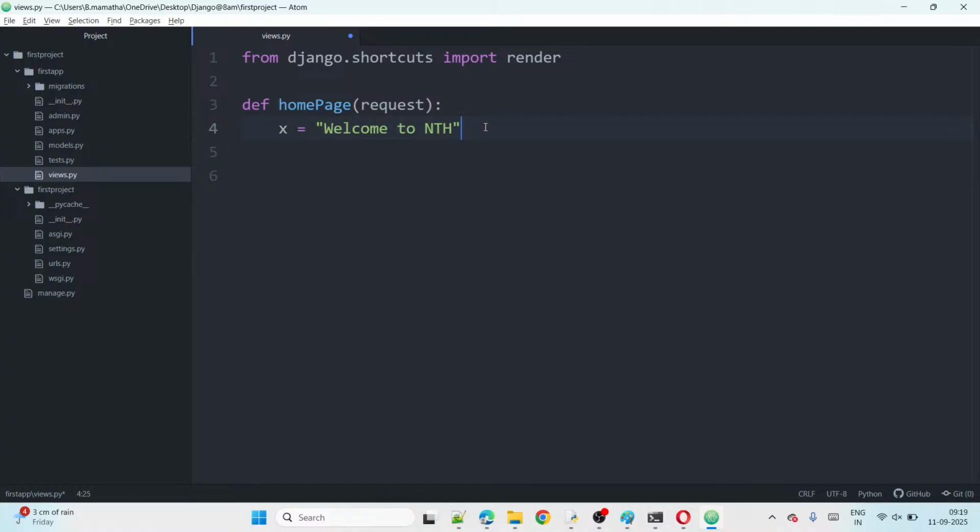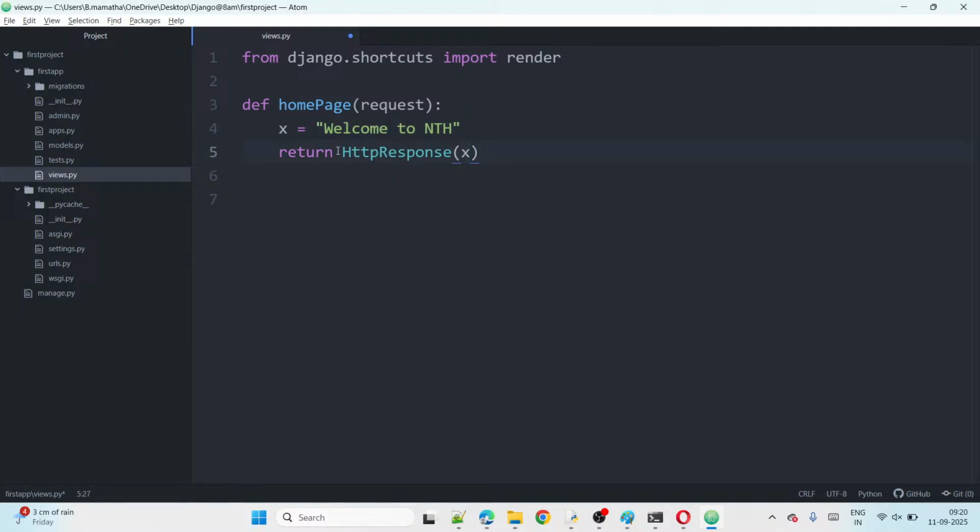Then which function do we use? Return HTTP response of which one? Of x, because in x only this string is assigned, right? So HTTP response of x.